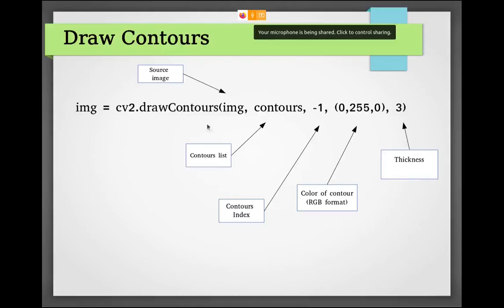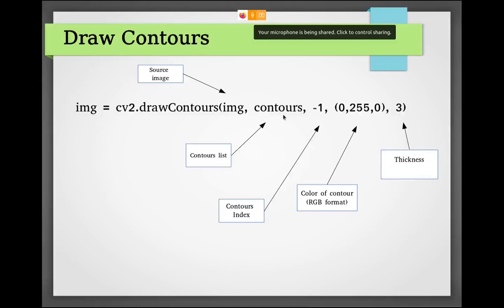You can see the first argument is the source image, the image in which you want to plot the contours. I want to plot my contours on the original image, so we call it the source image. And the second argument is which contours you want to plot, the contours list.